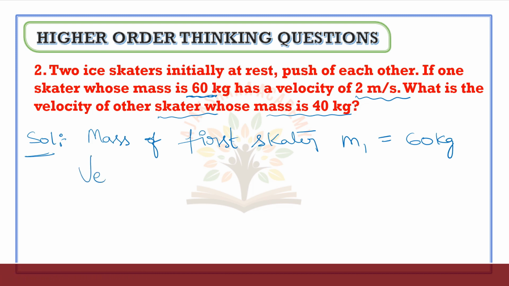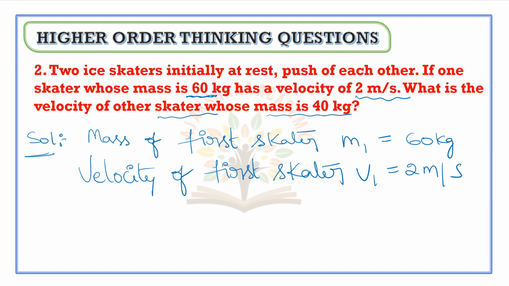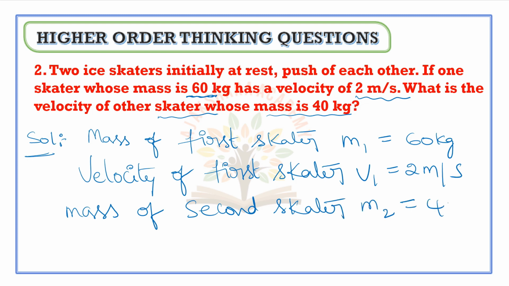Velocity of first skater v1 is equal to 2 meters per second, and mass of second skater m2 is equal to 40 kilogram.